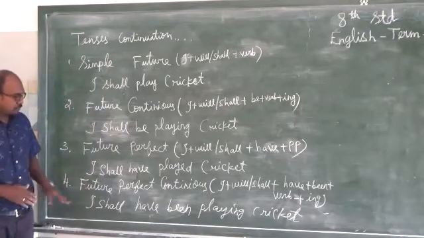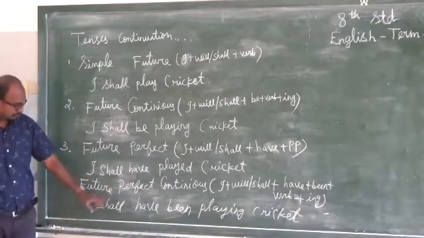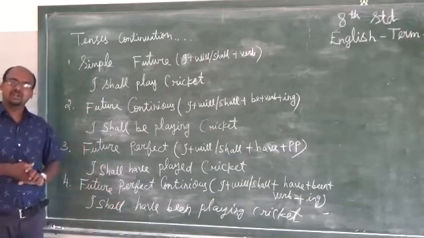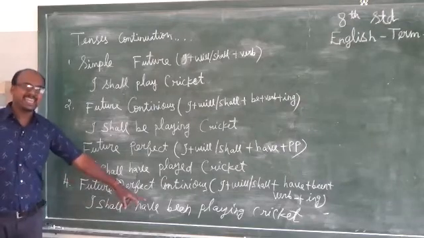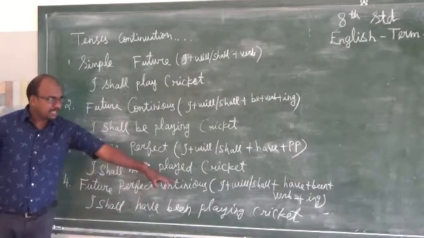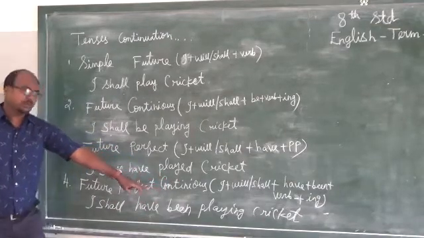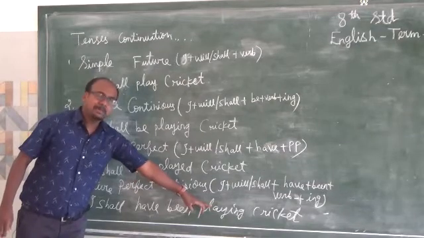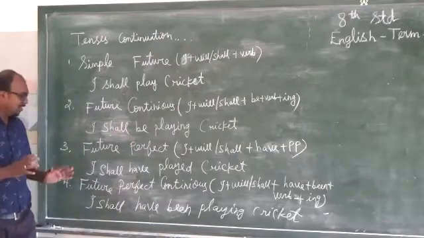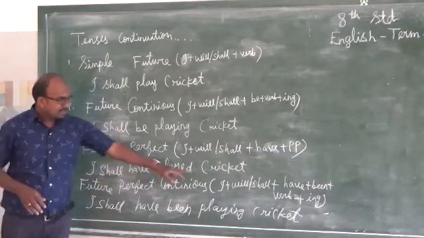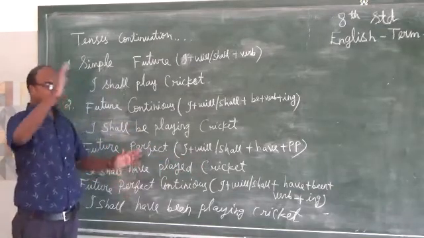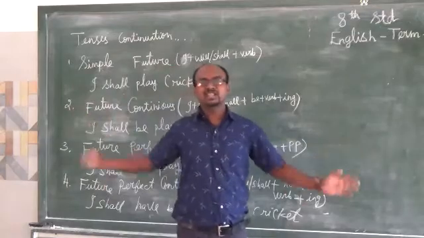Future perfect continuous: I plus shall plus have. What is the extra word we are adding in the future perfect continuous? Been. So I plus shall plus have plus been, then verb plus ing. Sorry, not past participle, verb plus ing. That is the future perfect continuous tense: I plus will or shall, have plus been plus verb plus ing. So my dear children, these are the 12 tenses.